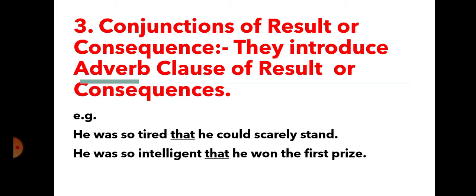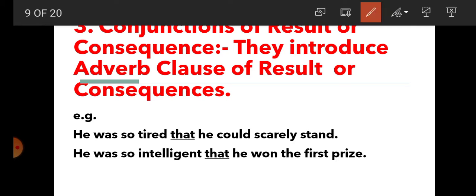Number 3, conjunctions of result or consequence. What are conjunctions of result or consequence? They introduce an adverb clause of result or consequence.